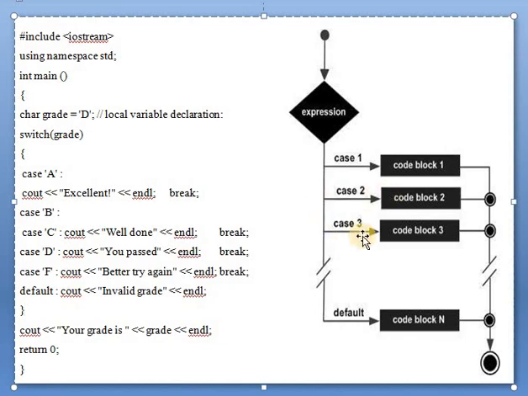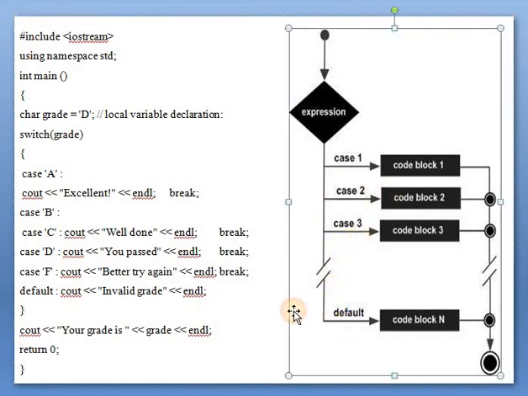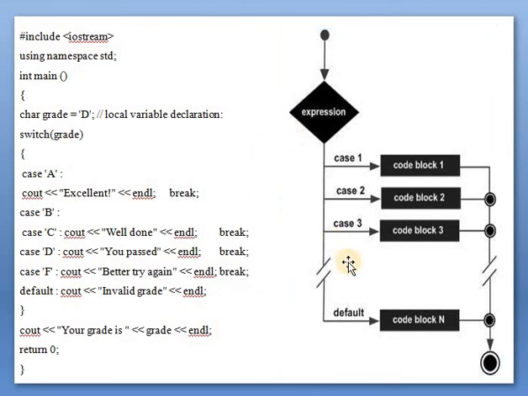This is the flowchart of the switch statement. The expression will match with case 1, case 2, case 3. If case 1 matched with the expression, then it will execute block 1 and it comes to the end of the program. If case 1 is not matched, it will match with case 2, like that case 3, up to the default. This is the example and flowchart of the switch statement. Now here we completed the decision making statements. We have seen the simple if statement,